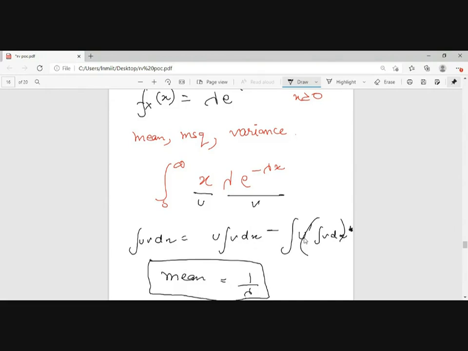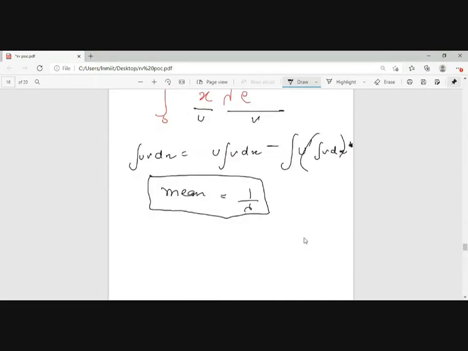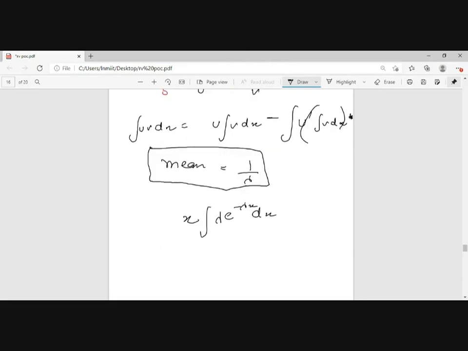Okay, so u integration of v dx, that will be x into integration of lambda e to the power of minus lambda x dx. So that will be x times lambda outside, e to the power of minus lambda x upon minus lambda, from 0 to infinity.